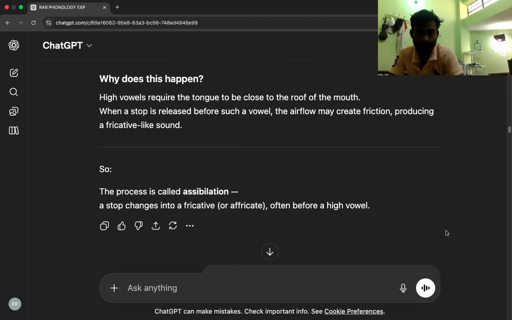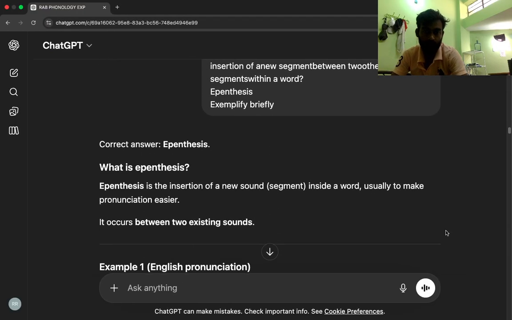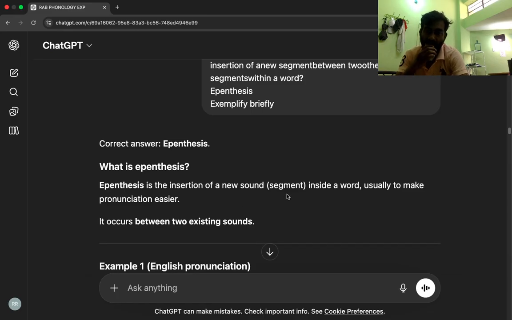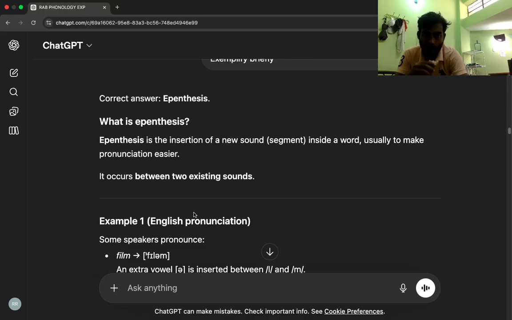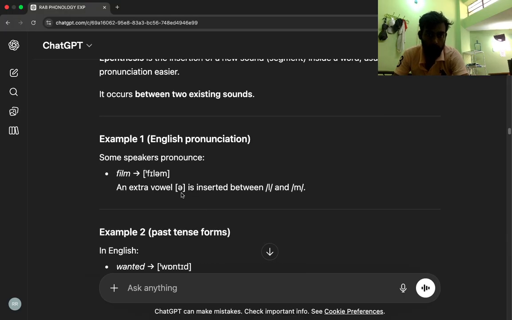Correct answer: epenthesis. What is epenthesis? Epenthesis is the insertion of a new sound, or segment, inside a word, usually to make pronunciation easier. It occurs between two existing sounds. Example 1, English pronunciation: some speakers pronounce film as filum. An extra vowel is inserted between l and m.